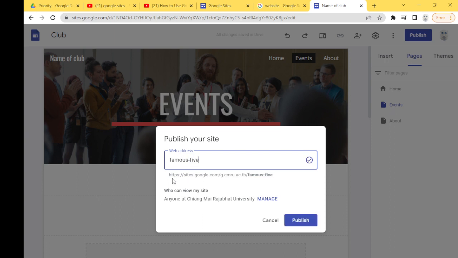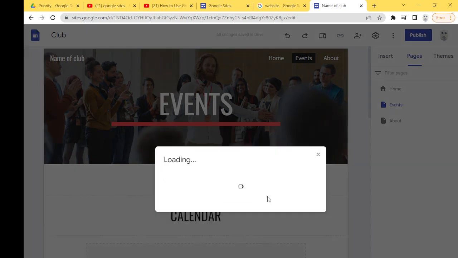Okay, so the website address will be https://sites.google.com/g.cmru.ac.th/famous5. Right now, anyone in Chiang Mai Rajabhat University can view my site.